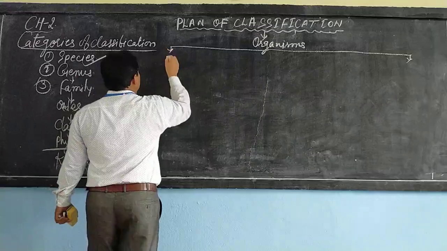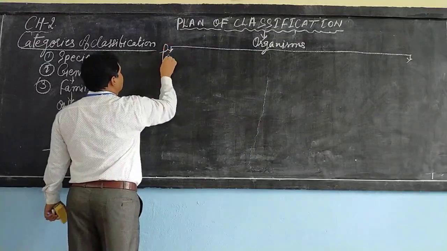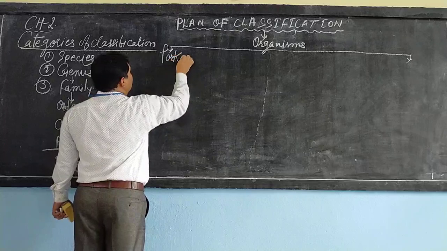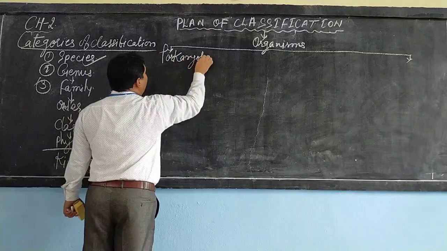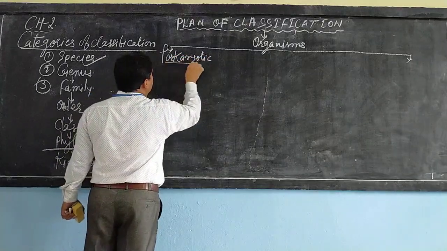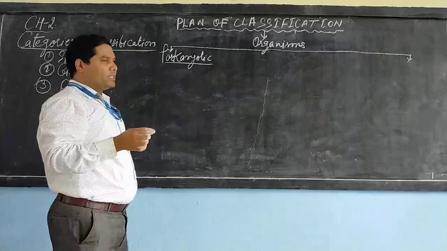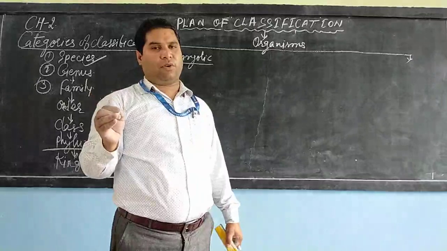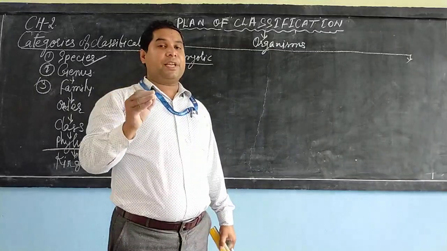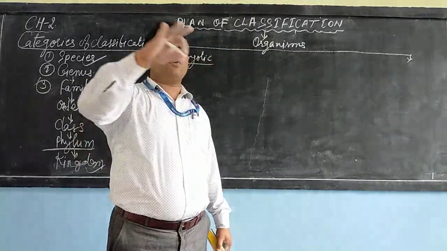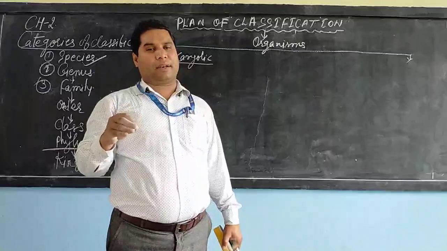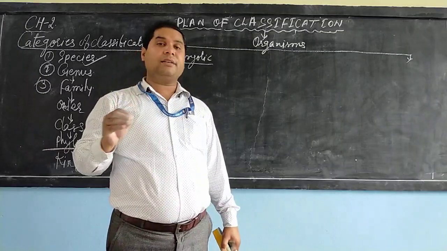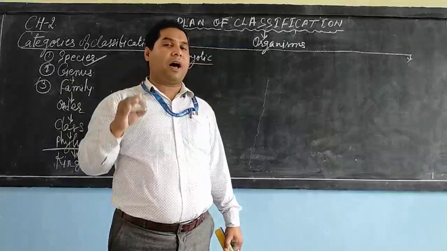The first is prokaryotic. What do you mean by prokaryotic? Those unicellular organisms in which the nucleus is absent, or you can say the nuclear material is not bounded by a nuclear membrane and is suspended in the cytoplasm.